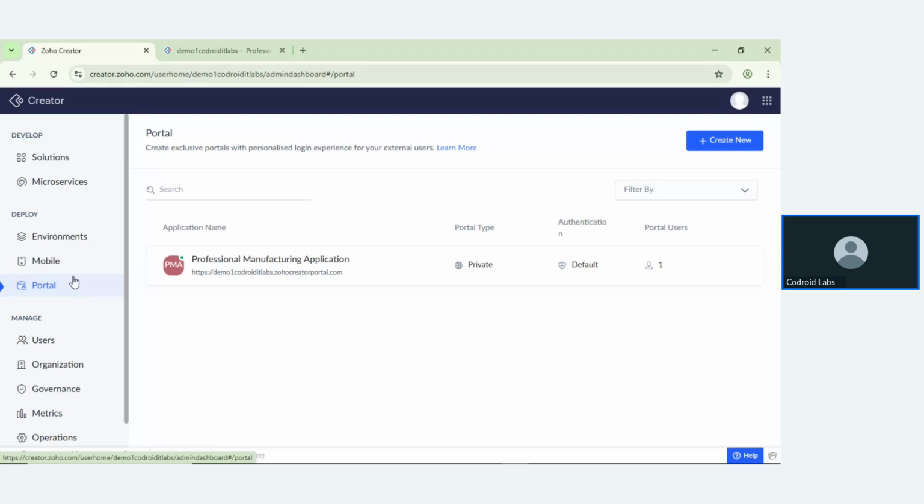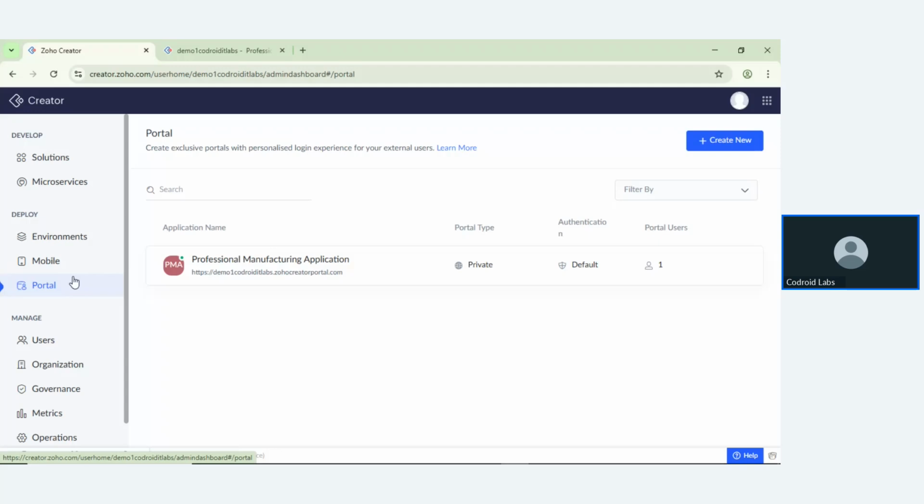The portal user helps you share your application with any user, and you can give this external user permissions to create, update, and delete data, so you can set any access permission for those portal users.